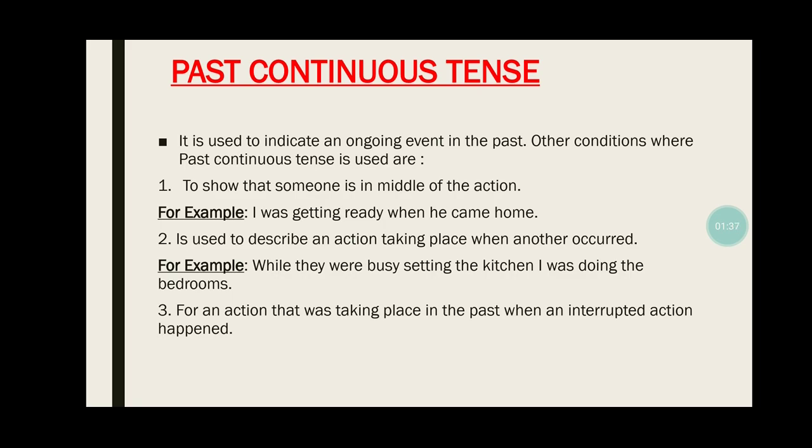ठीक है, दो actions हो रहे हैं, like while they were busy setting the kitchen, जब वो दूसरा काम कर रहे थे, what was he doing? He was doing the bedroom. मतलब दो काम एक साथ simultaneously हो रहे थे.